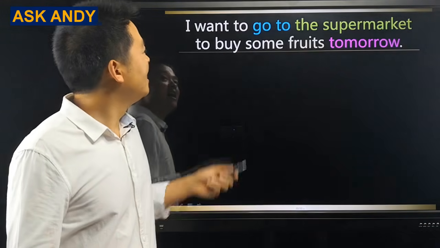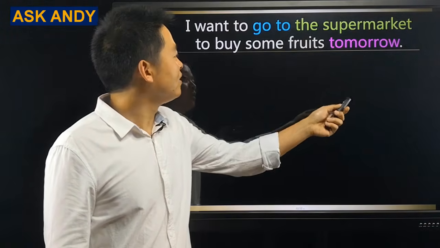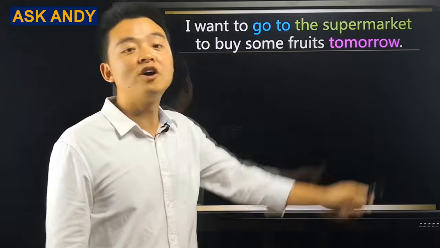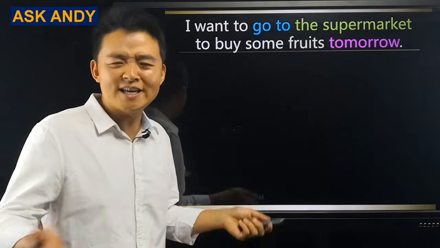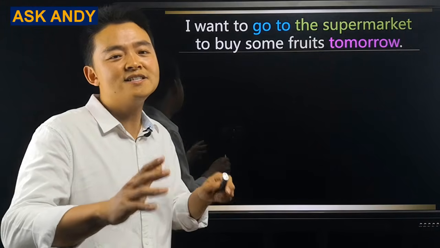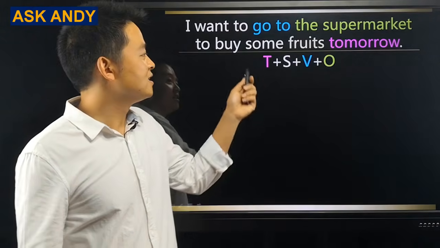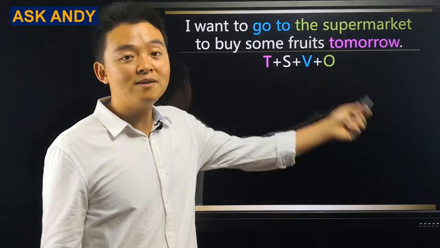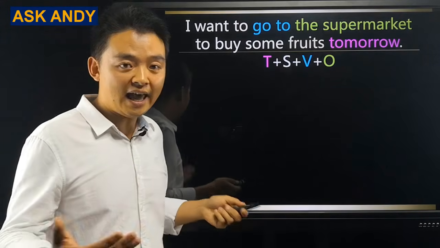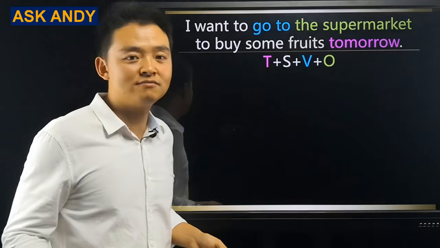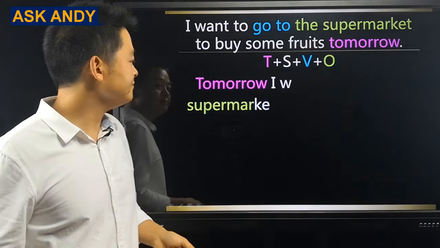It's a bit complicated. I want to go to the supermarket to buy some fruits tomorrow. How do we do that? The same. No matter how complicated the sentence is, first write down the structure. Time, subject, verb, object. TSVO. And then reorganize the word order. You can do it in your mind.